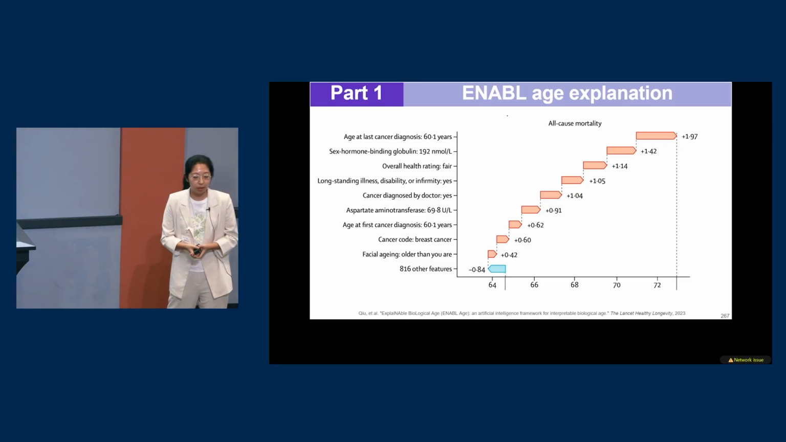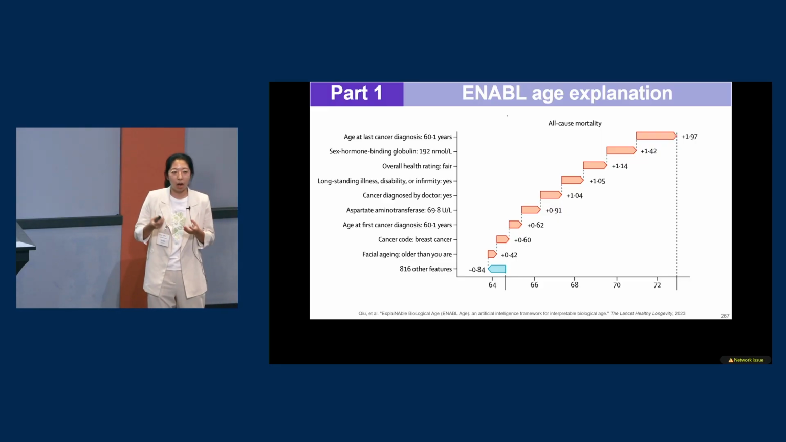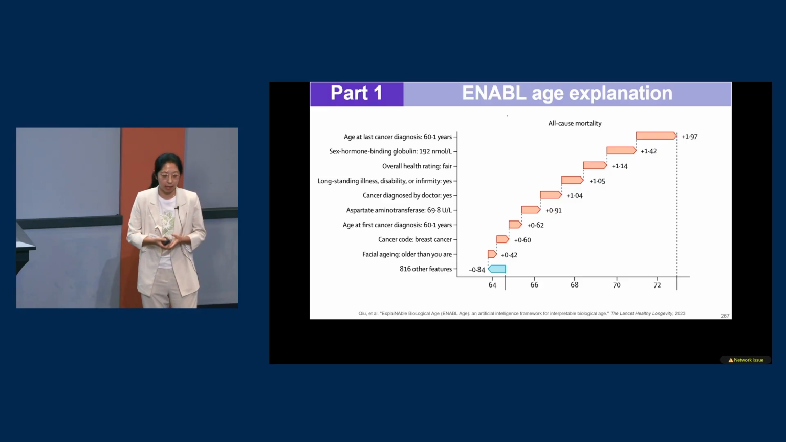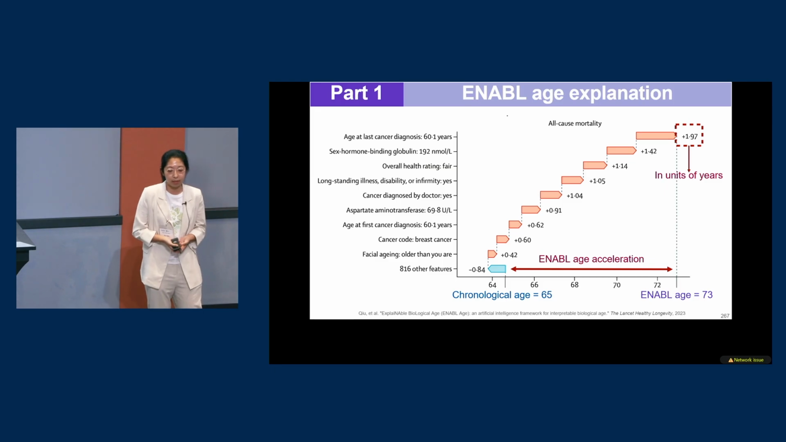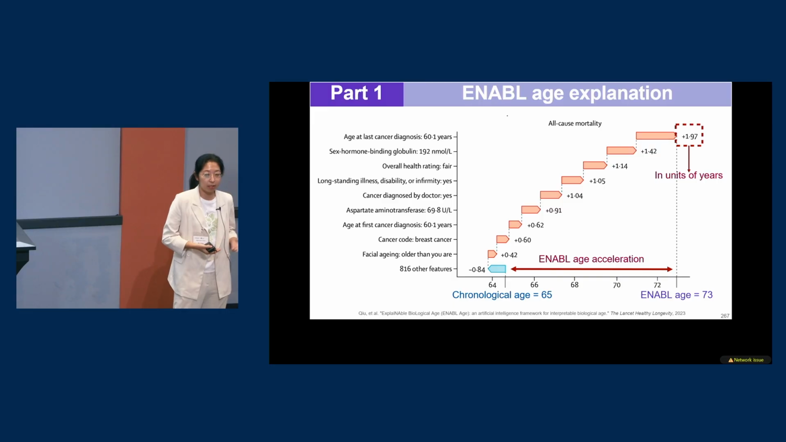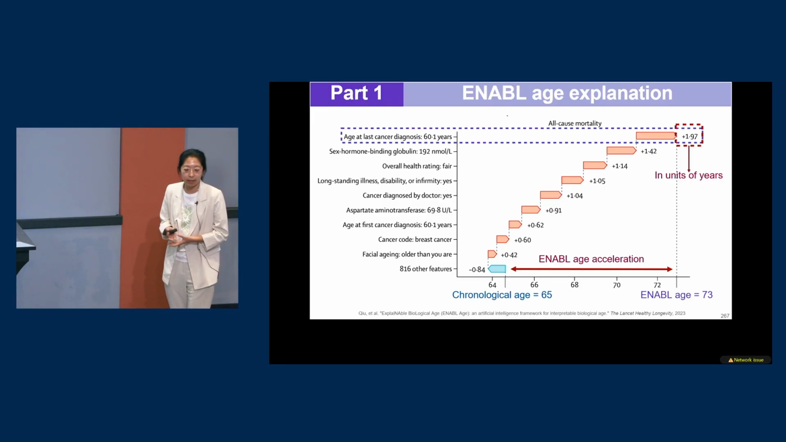Here's an example. Explainable AI basically calculates the contribution of each feature to each prediction, so it is individualized. Here we can see that for this person, their chronological age is 65, and their EnableAge is 73, so there's an 8-year age acceleration. Here we can see the features that increase and decrease the EnableAge, and the contributions are in units of years. For example, age at cancer diagnosis contributes 2 years to EnableAge. And as I mentioned before, this is individualized, so it is specific to each person.